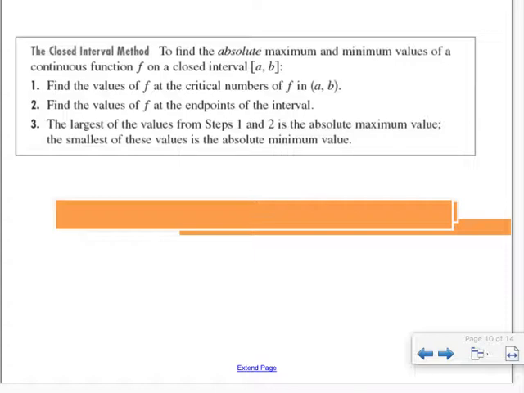That's it. Okay? So we find the critical numbers. Any critical numbers that are within that interval, we plug those critical numbers in and the endpoints in. The biggest is the max, the smallest is the min. That's it. So it's a very straightforward process when it's a continuous function. Now, if it's not a continuous function, we have a little bit more work to do. So let's go and do one example before the bell's going to ring.